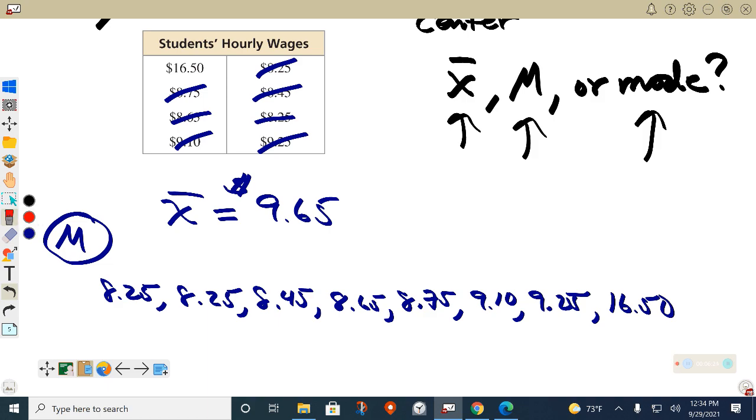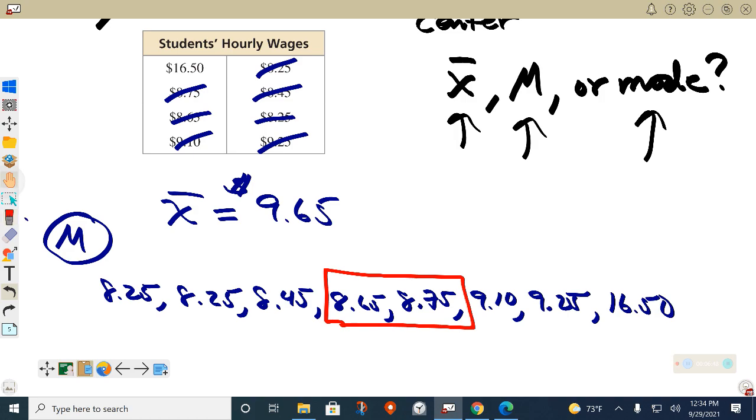So I got 2, 4, 6, 8. There's 8 numbers. So that means it's going to be the 2 middles. It's going to be the 4th and the 5th. I have to find the amount in between those two because those are the 2 middle numbers.